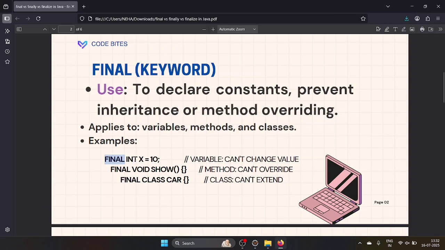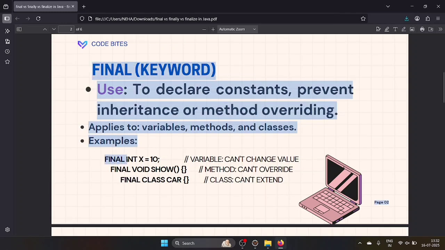So if you are using final int x equal to 10, it acts like a constant value, meaning you are not going to change this value. You cannot override this value and you can't change the value of x. If you are using the keyword final with the variable, then you can't change the value of that variable. Here int x equal to 10. If you want to change the x value to 20, you can't, because you are using the final keyword here. So that's why you can't change the value here.